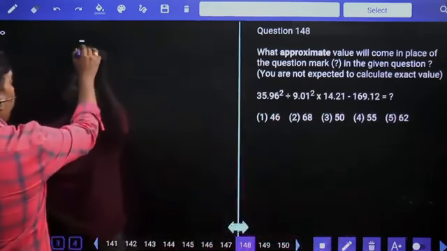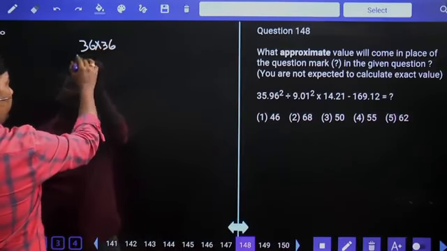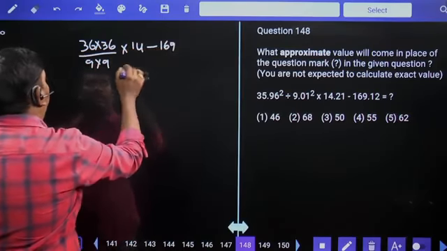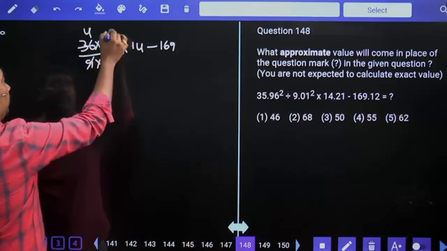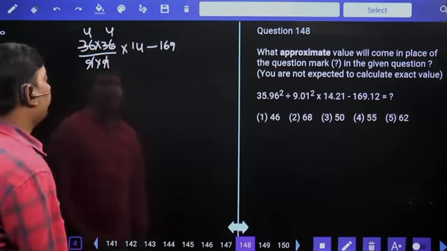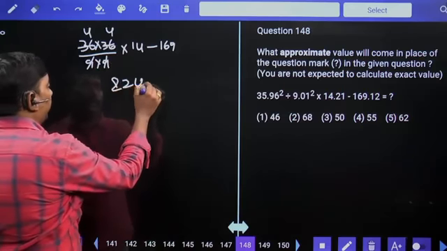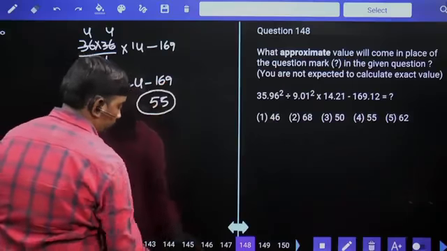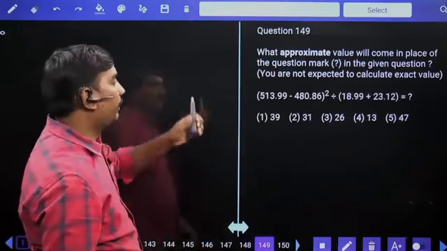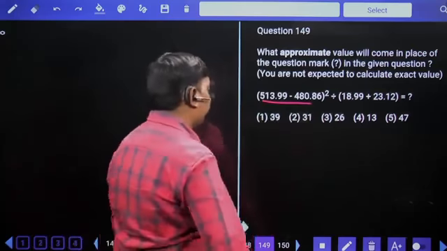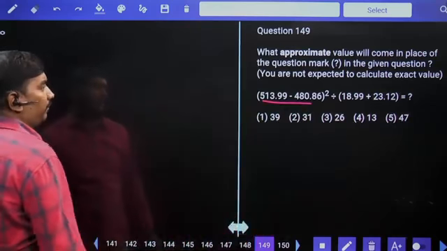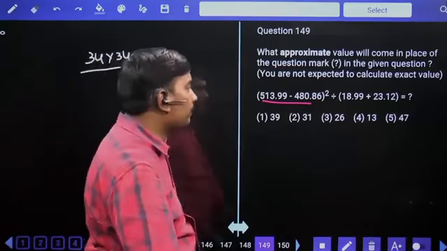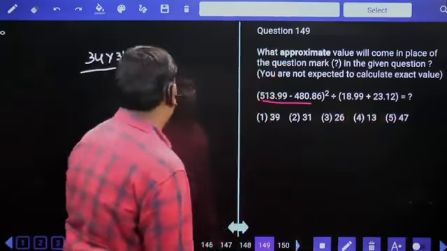36 square, 36 into 36. 9 square means 9 into 9 into 14 minus 169. 9 4s are 36, 4 4s are 16, 16 14s are 224 minus 169, 31 plus 24, 55. 514 minus 480 means 34. Square means 34 into 34 divided by 19 plus 23, 42.